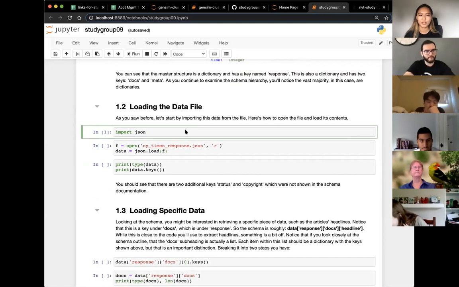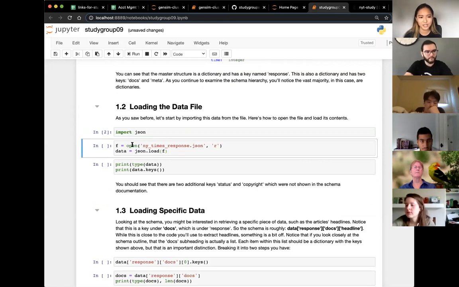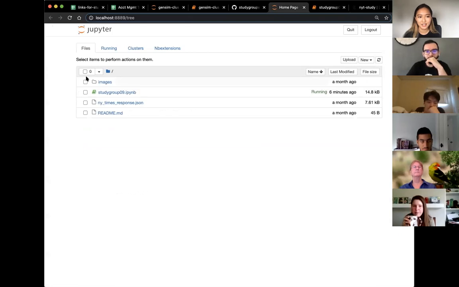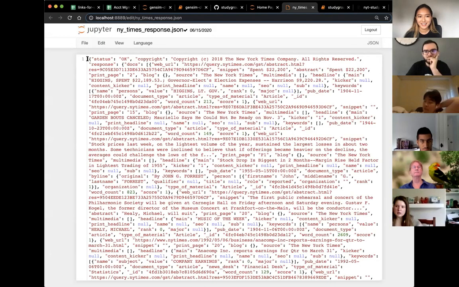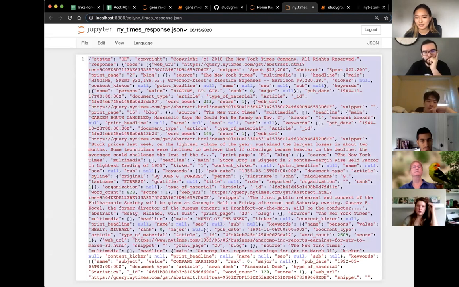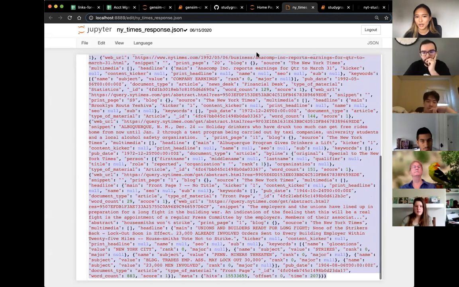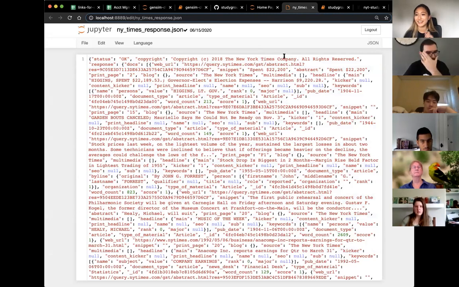So here, you always import json if you want to work with a JSON file. Let's take a look at this file. If you looked at that zip file that I sent out to your Slack channel, this is what's inside. I have some images that I'm using in a notebook. README, less important. But over here, I have this JSON file. I'm going to click it and let's see. So here, it's a lot right now, but you'll see that it's also kind of a nested dictionary. And this is a response from the New York Times. So this is something that we actually got from the API, but we're going to first look at it just as a JSON.